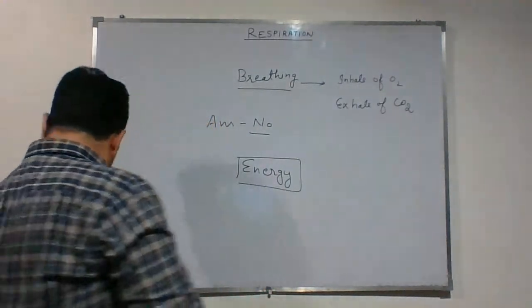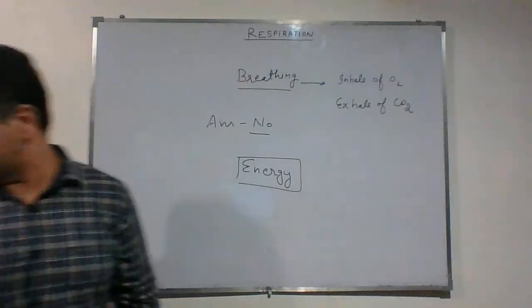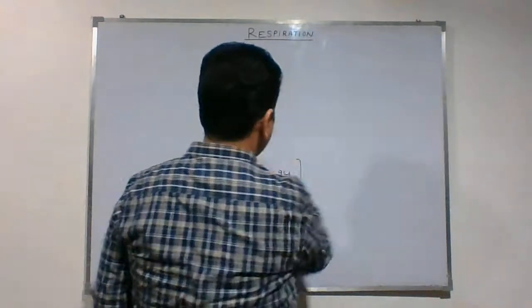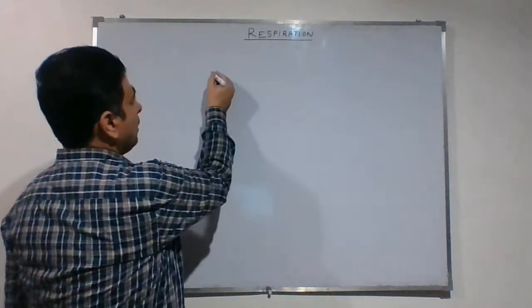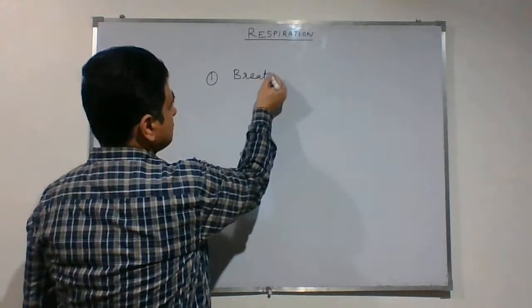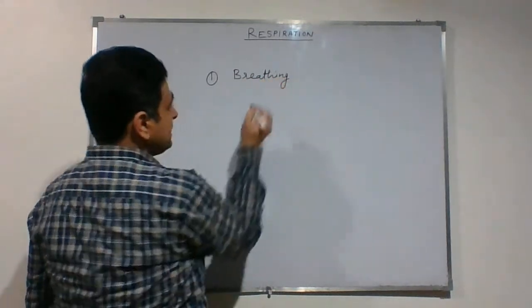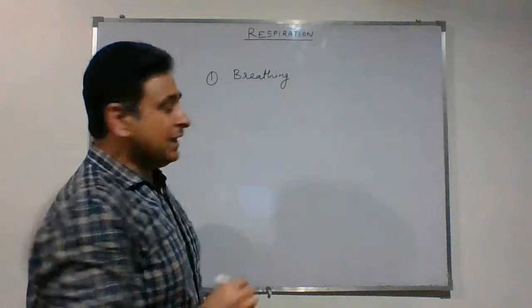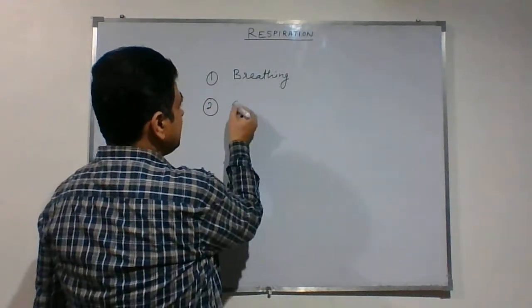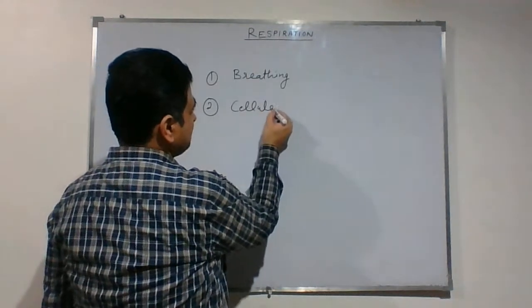What are those two steps? Let's write. The two steps are: number one, breathing, that is inhale of oxygen and exhale of carbon dioxide, and second is cellular respiration.